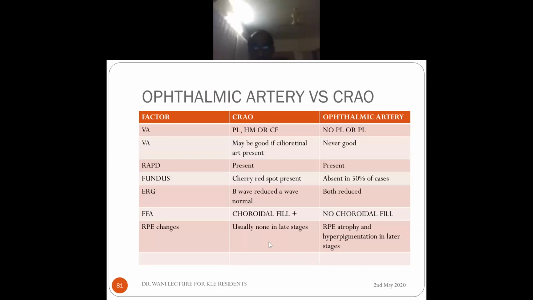Whereas ERG is very characteristic: only the B wave is reduced, the A wave is normal in CRAO, whereas in ophthalmic artery occlusion both are reduced. On fluorescein angiogram, you will see the choroidal fill, as I showed in many cases, whereas there will be no choroidal fill in case of ophthalmic artery occlusion. RPE changes are late, they may occur late in CRAO, and they occur in only about 10% of the patients because the RPE's blood supply has not been affected by CRAO. Whereas in ophthalmic artery occlusion, RPE atrophy and hyperpigmentation always take place, and most of the patients will develop it, of course in later stages.